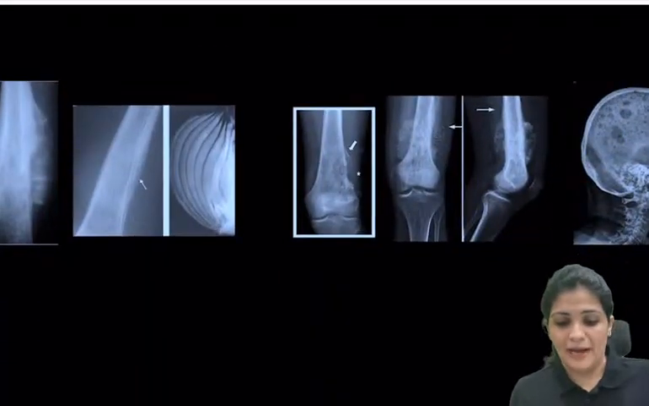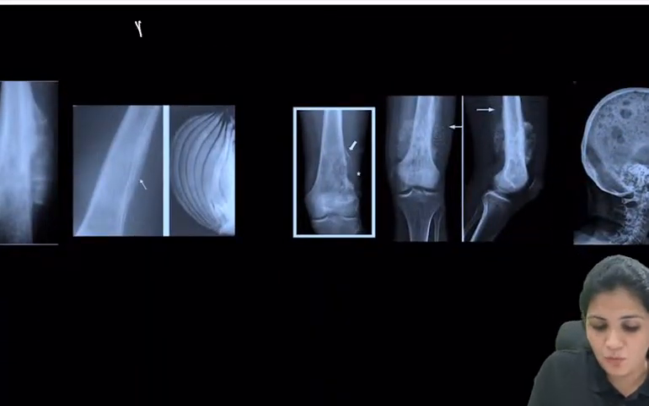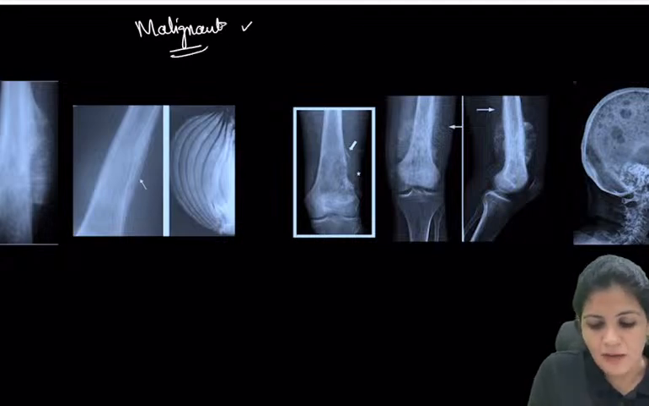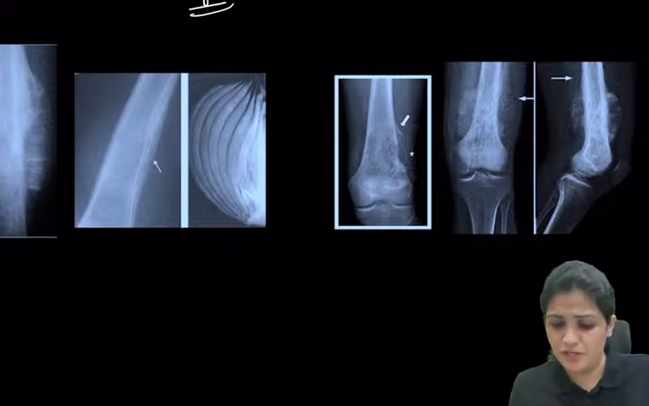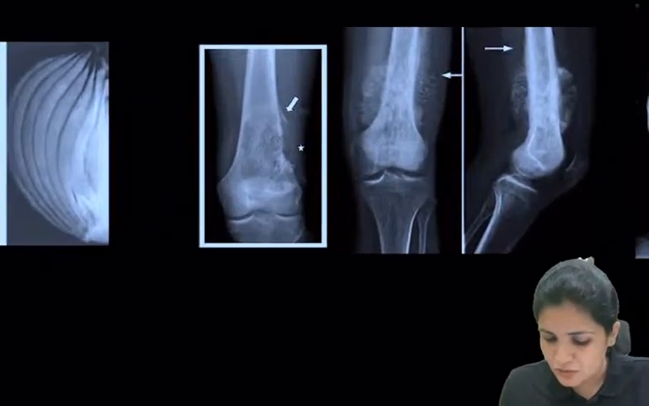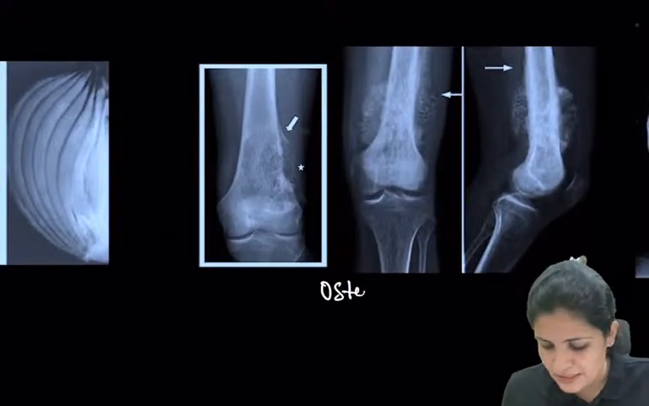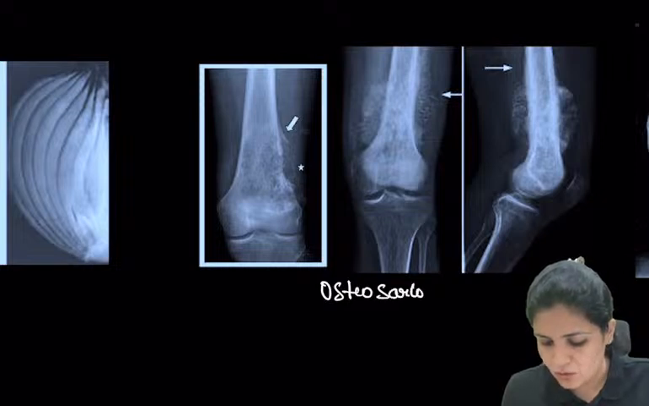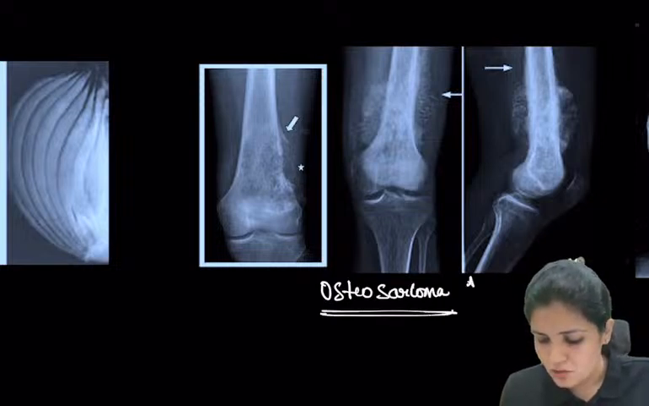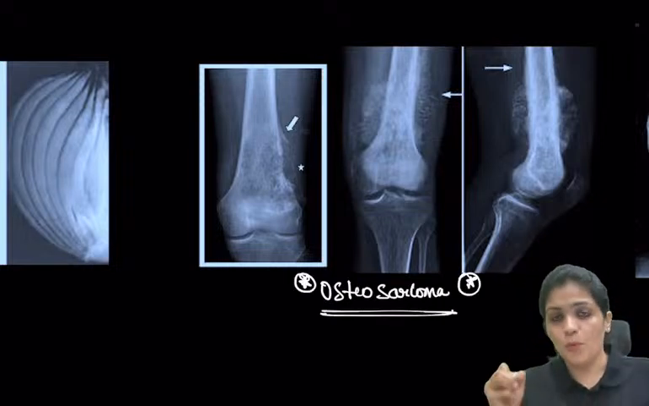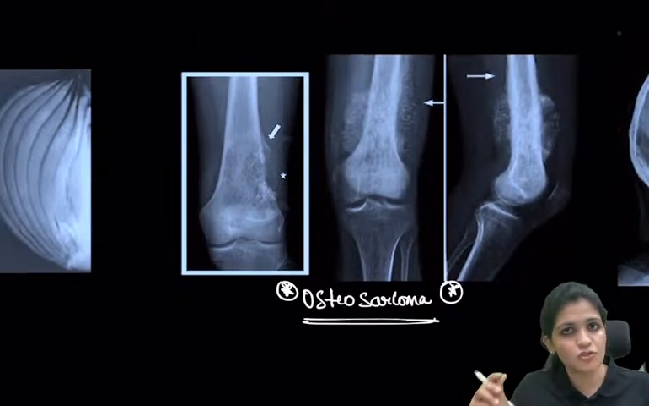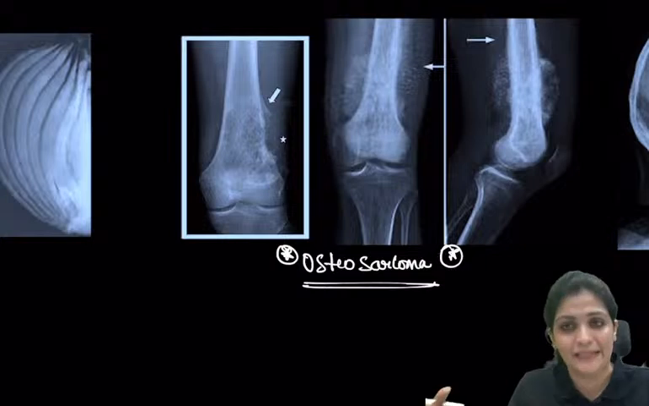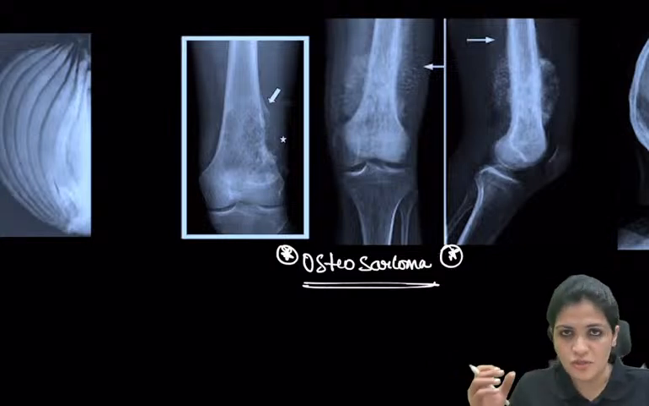Now let's talk about the malignant variety. So these are all the benign variety which we spoke. Now we are coming to the malignant variety. The first and foremost one which you have to remember is this. So this is very, very important. What is this? Yes, this is osteosarcoma. So what is osteosarcoma? Most common primary malignant bone tumor, your osteosarcoma.